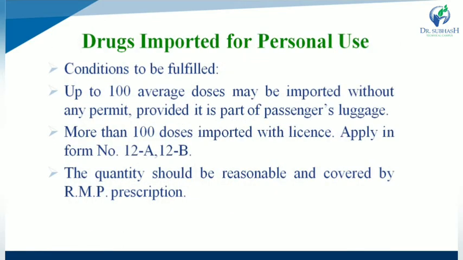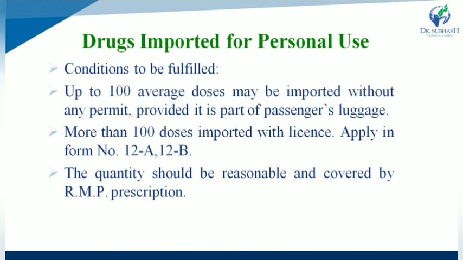Second one, drugs that are imported for personal use. So which type of conditions are to be fulfilled for drugs imported for personal use? First one, up to 100 average doses may be imported without any permit, provided it is a part of the passenger's luggage. So up to 100 average doses may be imported without permission of any licensing authority, as part of passenger's luggage.